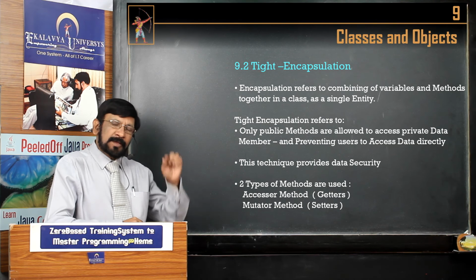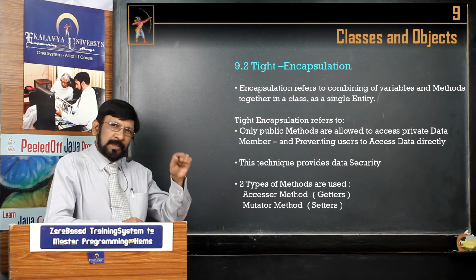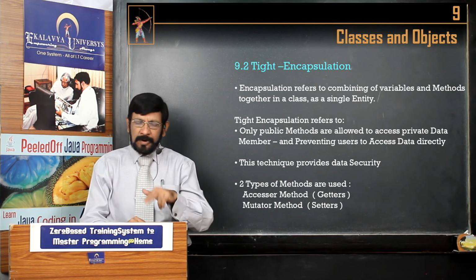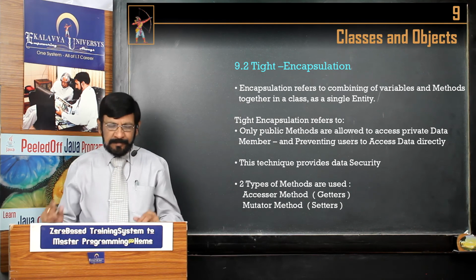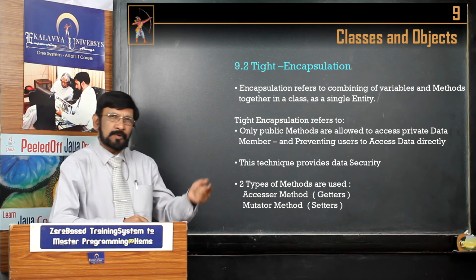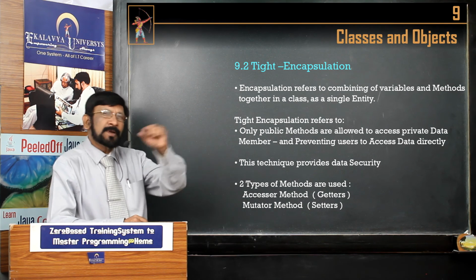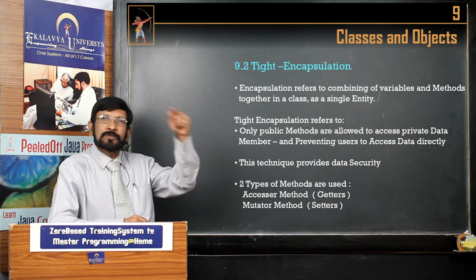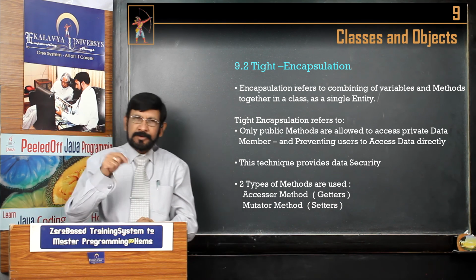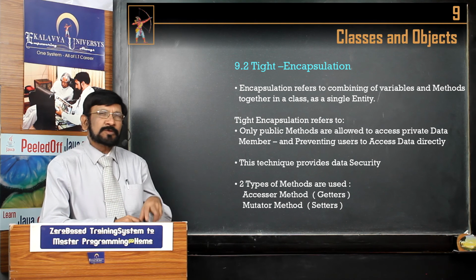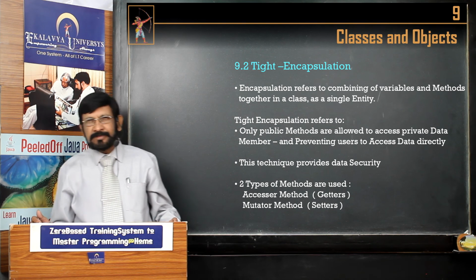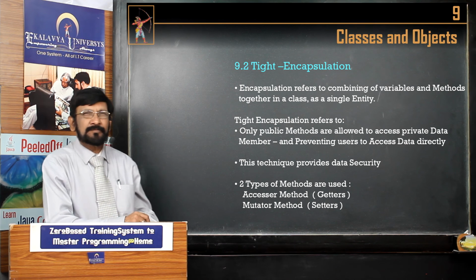Like that, for every individual variable, you have to define getter and setter methods. Getter methods are known as accessor methods. Those are meant for accessing data because those are private. And setter methods are meant for initializing. Those are called mutator methods.